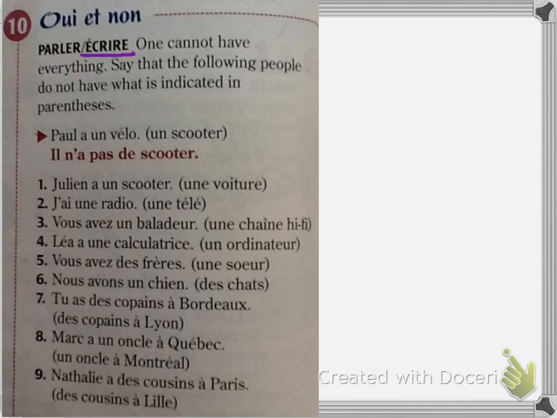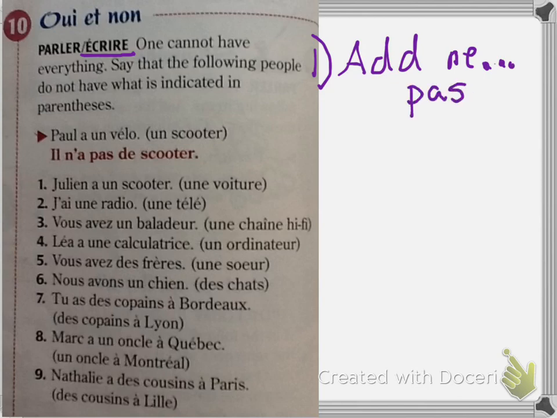So notice this is kind of two things happening at once. Number one, we're going to add ne pas to all of our sentences to make them negative. So that's the first thing that we're going to do. The second thing is we're going to change whatever the noun is here to the new noun that's in the parentheses.